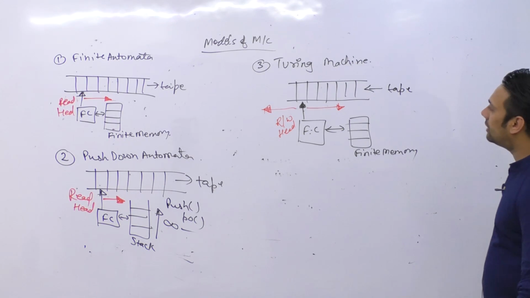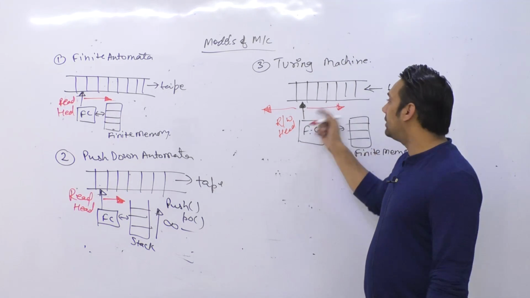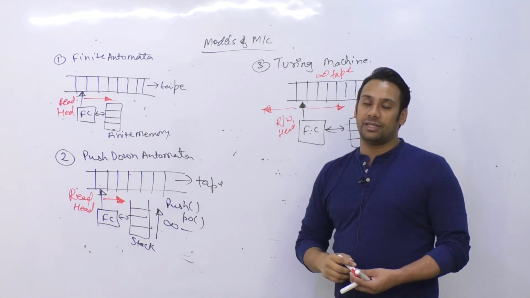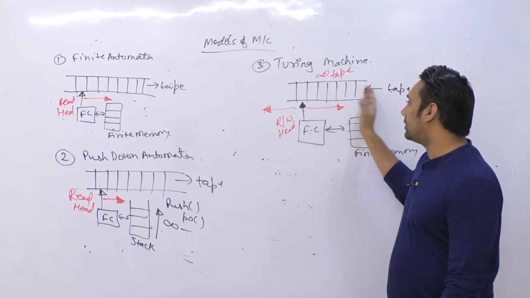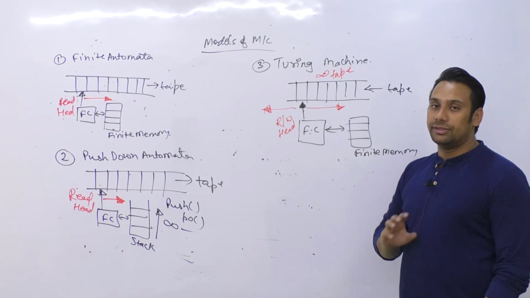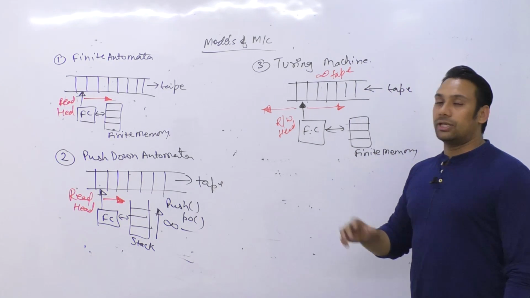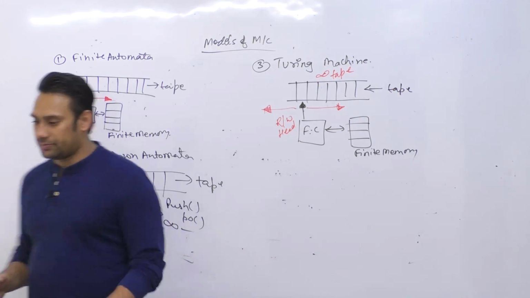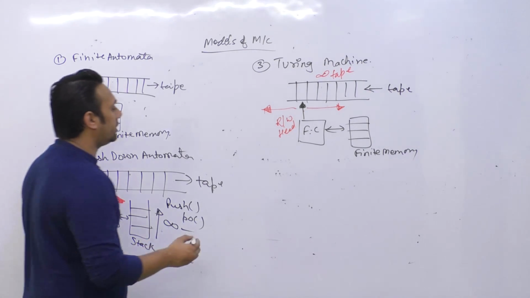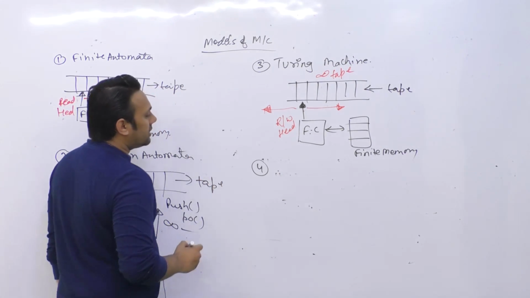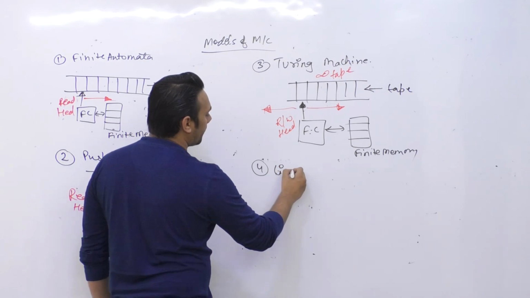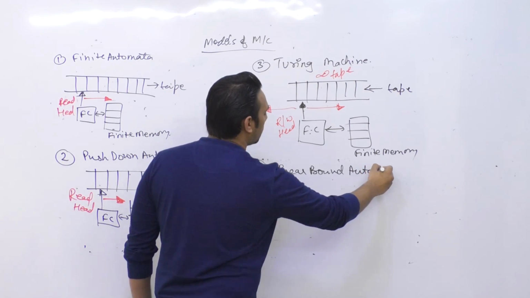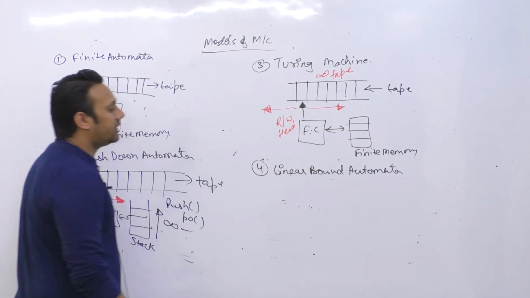Okay, and third, we consider that this tape is an infinite tape. That means it can go in the left direction as much as it wants. It can go in the right direction as much as it wants. There are no limitations whatsoever. It can go up to any amount. Now the fourth one will be called the linear bound automata.